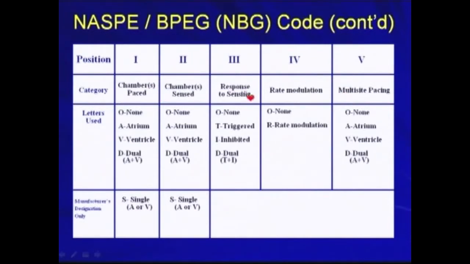So VVI means the ventricle is paced and the ventricle is sensed, with an inhibited mode. DDDR means dual chamber paced, dual chamber sensed, and the response to sensing is dual, and also it's rate responsive.